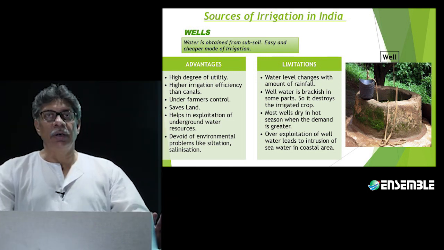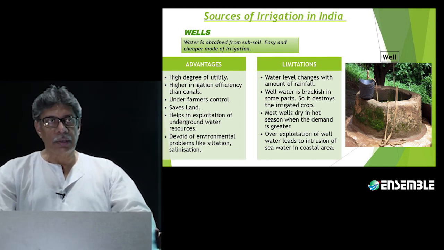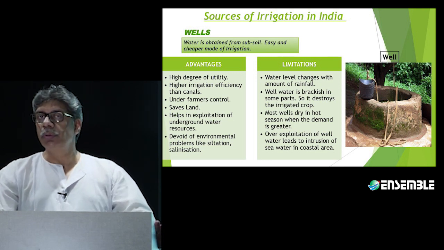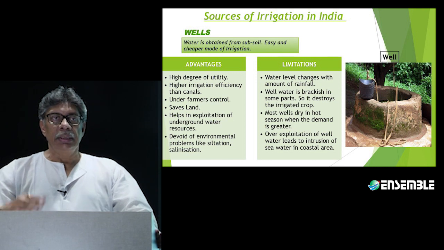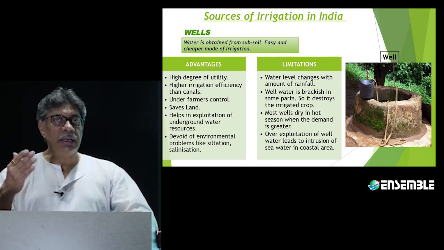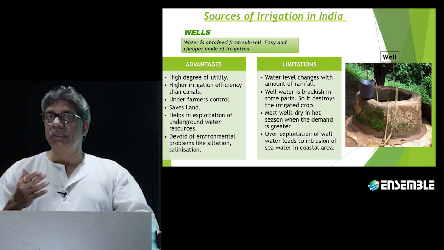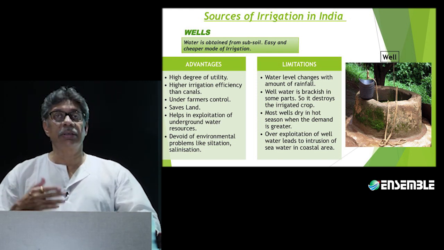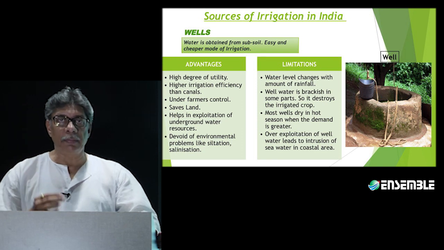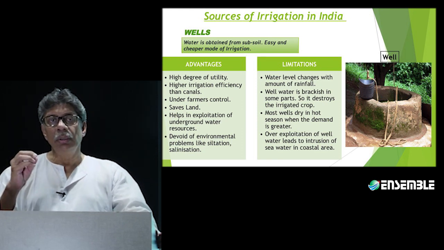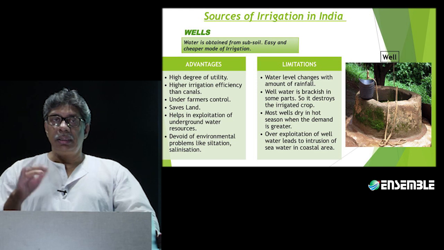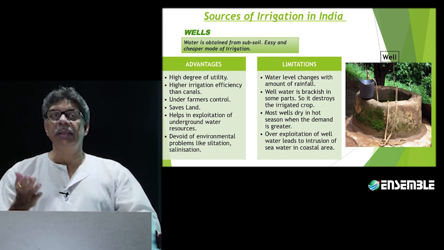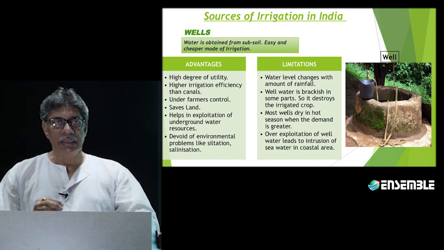There are three main forms of irrigation in India. One is by wells, another is by canals, and the other is by tanks. Now, these forms of irrigation in India are determined by its geographical conditions, geological conditions, climatic conditions, all of them combined. For example, in the northern part of the country, that is in the plains of the country, it is mostly canal irrigation and well irrigation.